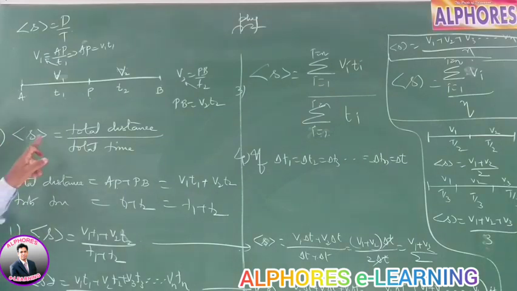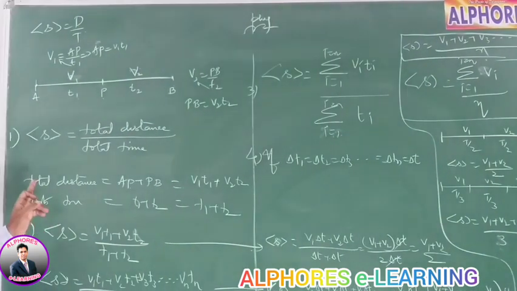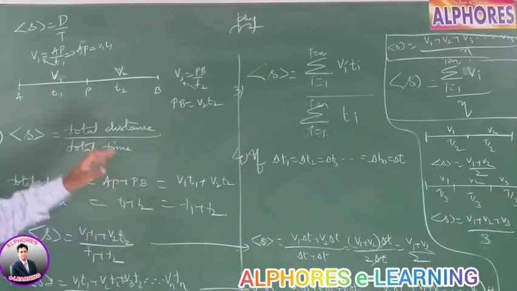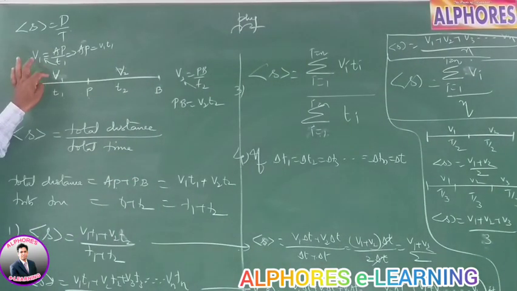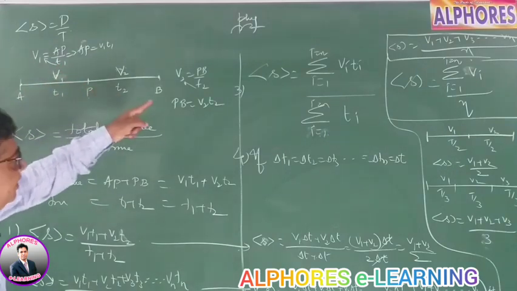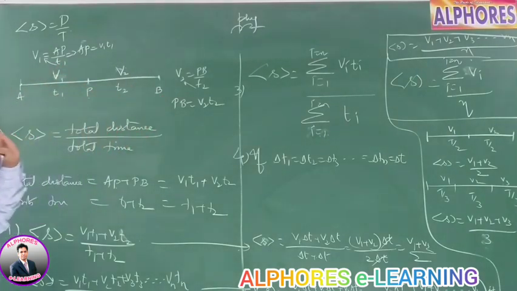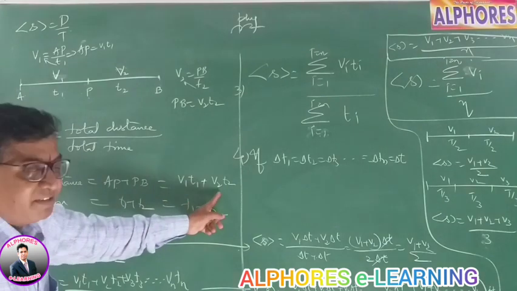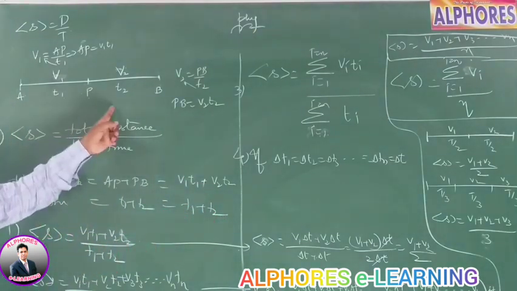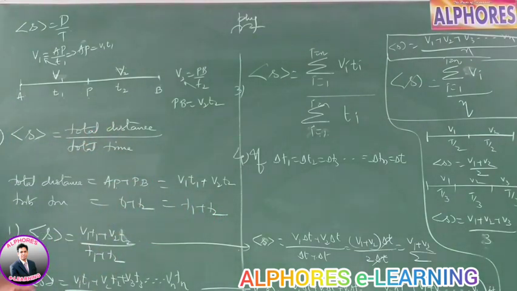Well, we know the average velocity is total distance by total time. What is the total distance? It is going from A to P, then P to B. So total distance is AP plus PB. But what is AP? We know velocity is distance by time. So velocity v1 is AP by t1, similarly v2 is PB by t2. Total time we have already got, t1 plus t2. Then the average speed formula is v1 t1 plus v2 t2 by t1 plus t2.